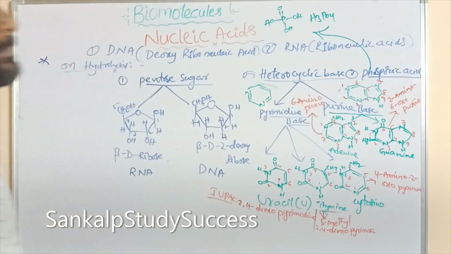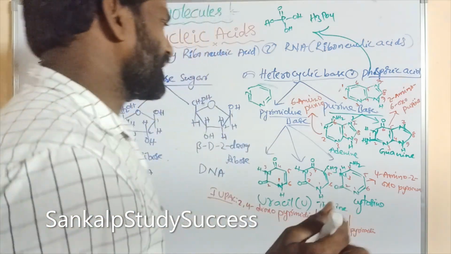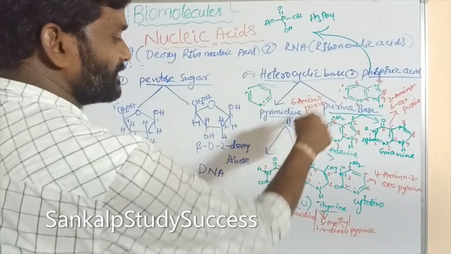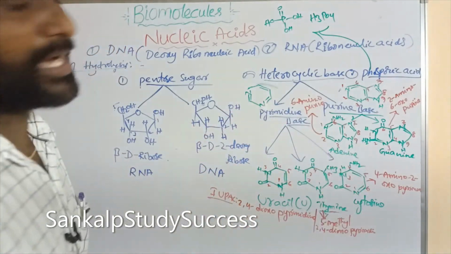Heterocyclic base means a cyclic structure containing heteroatoms. Here all these cyclic structures contain nitrogen and oxygen atoms.